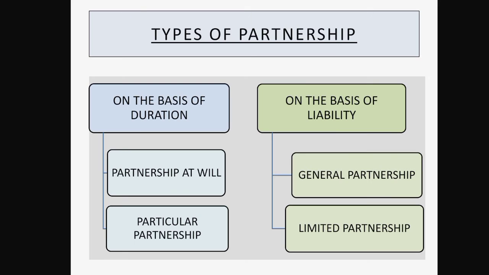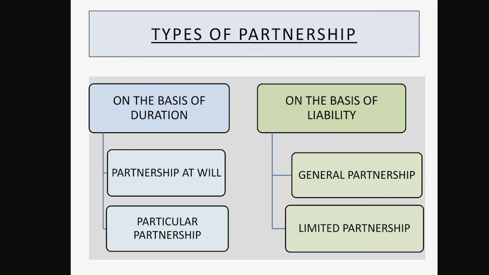Now, next type of category is on the basis of liability. So, on the basis of liability, partnership firm is categorized into two main categories. First is general partnership, second is limited partnership. So, general partnership is a partnership in which the liability of all the members is unlimited. It is known as general partnership.